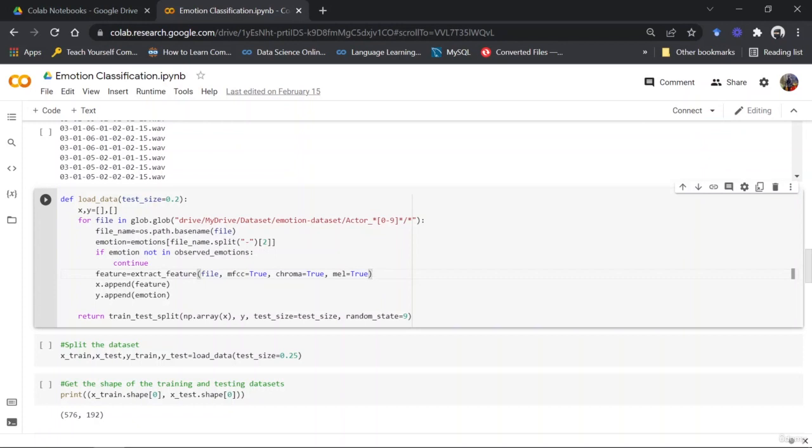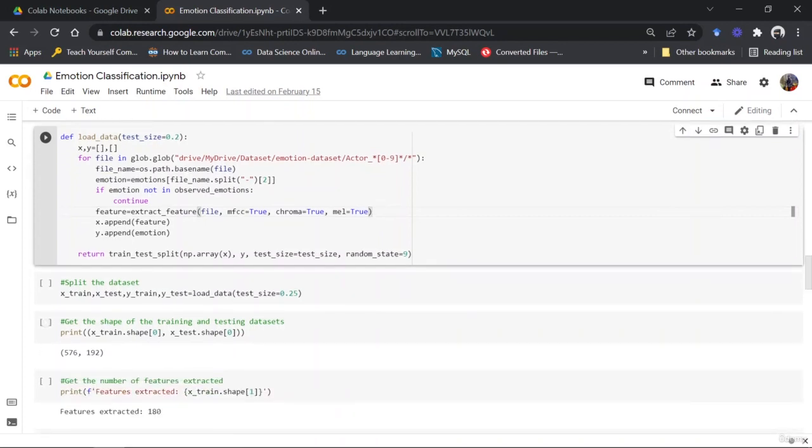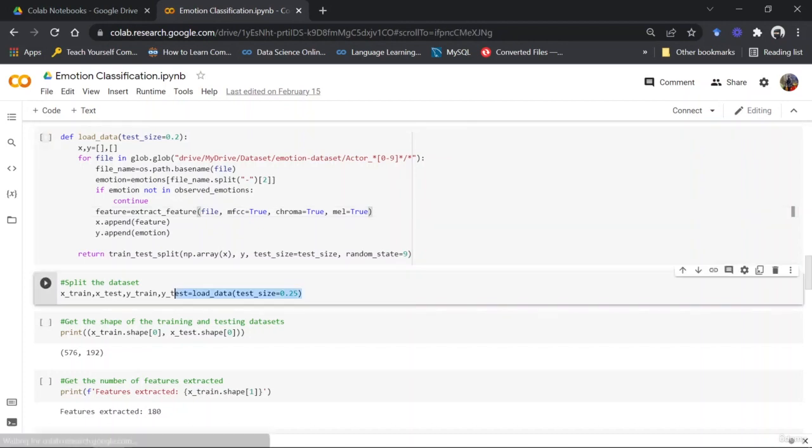Then we're returning the data in an array format, but here what we are returning is the training and testing data sets, okay, which you can see here.